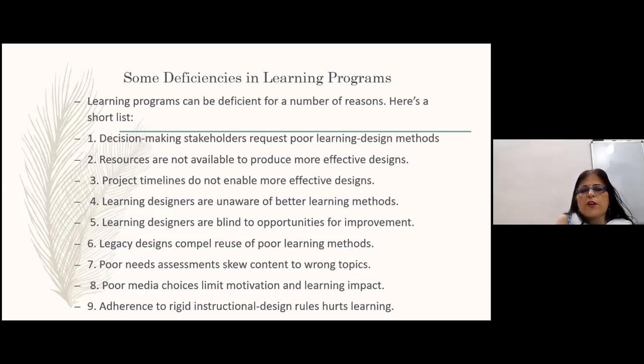Then resources are not available to produce more effective designs. You require more equipment or probably experts which you are not able to spend money on. Then project timelines do not enable more effective designs.